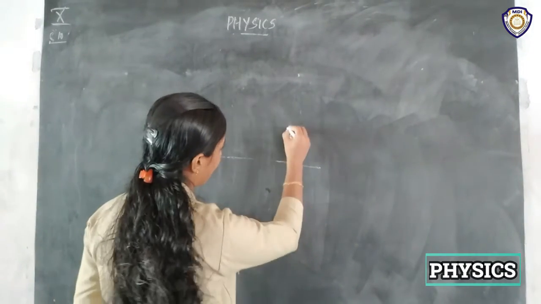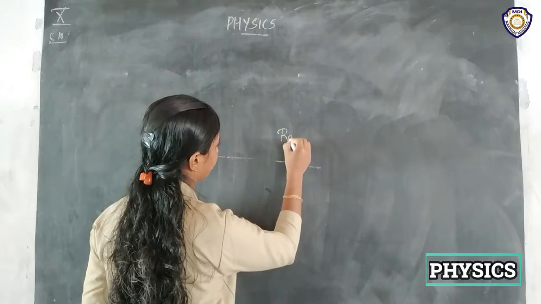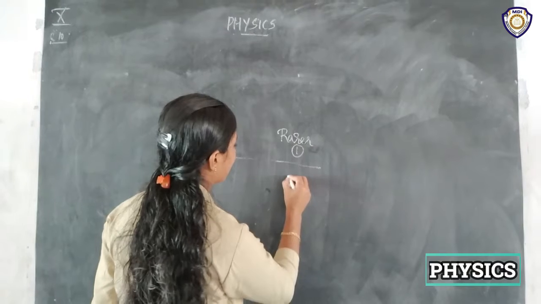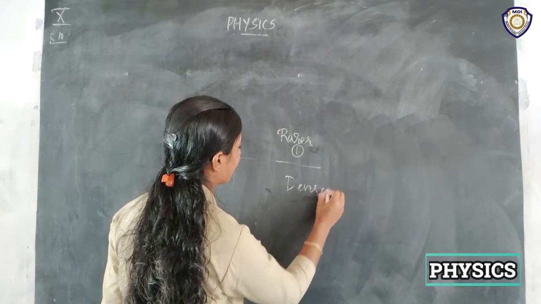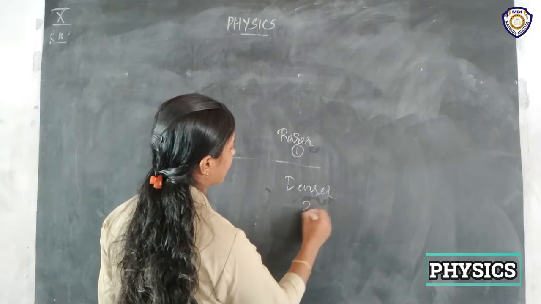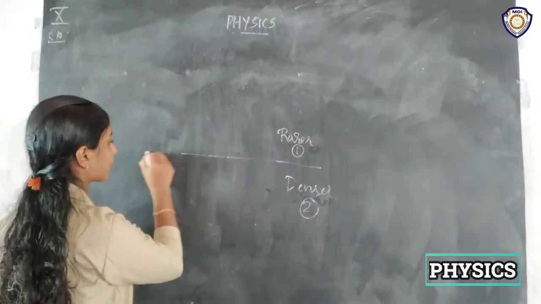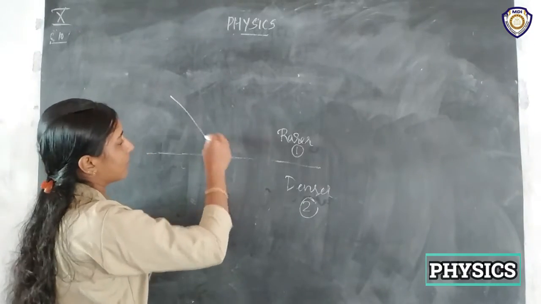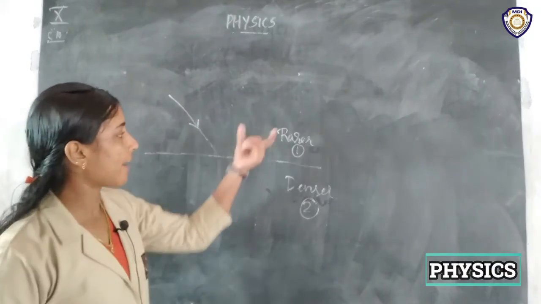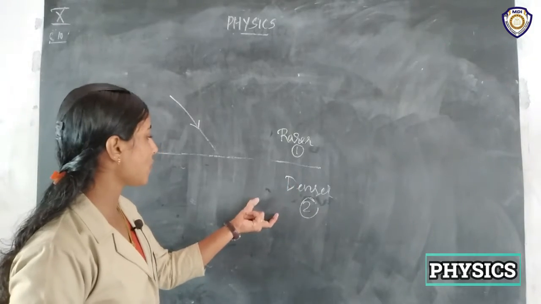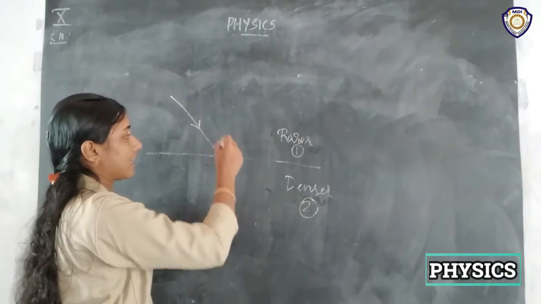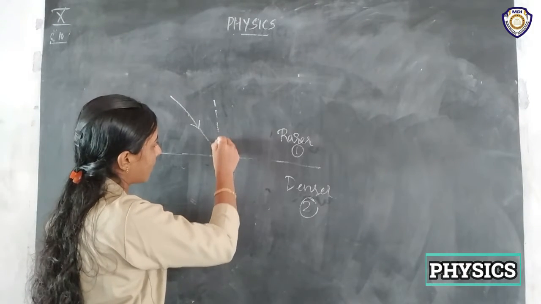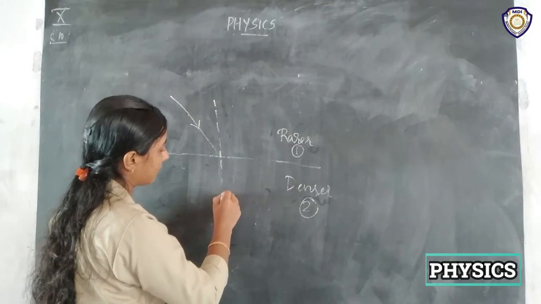Here we have an optically rarer medium. This is the first medium. Okay, and here the denser medium, that is second. Now a light ray passes from an optically rarer medium to a denser medium, that is, this is the incident ray, and we have to draw a normal like this.